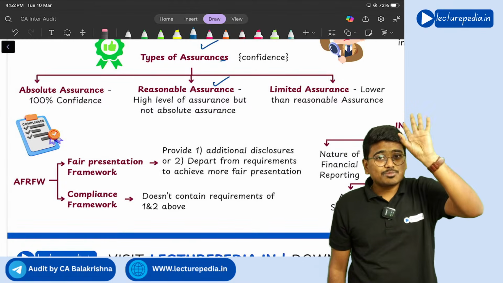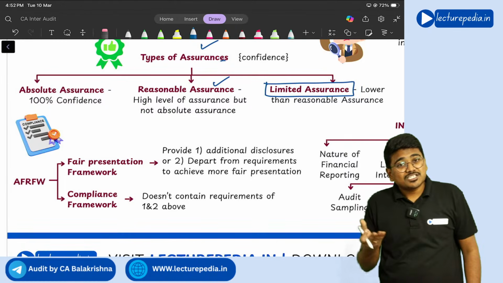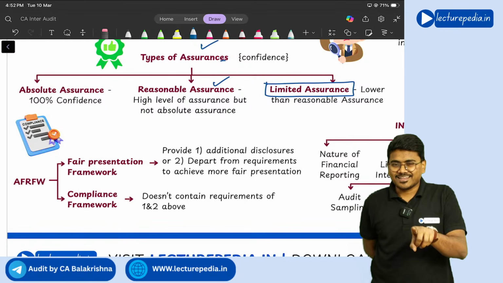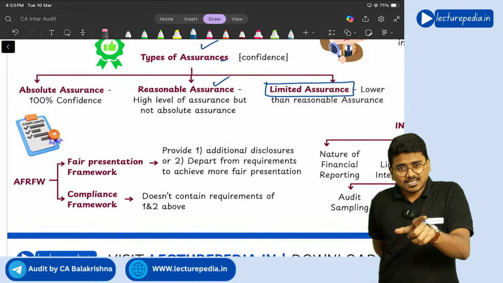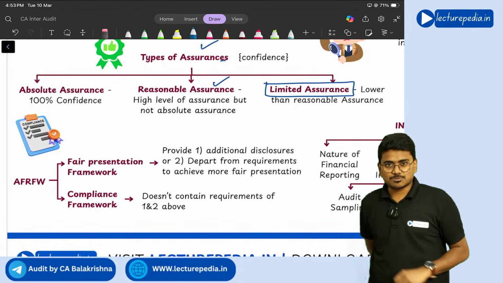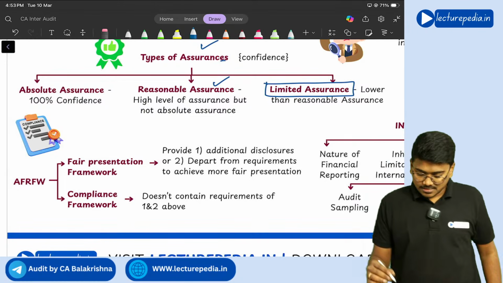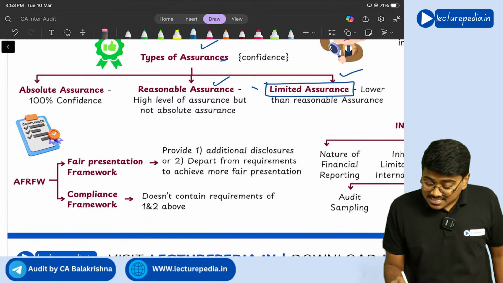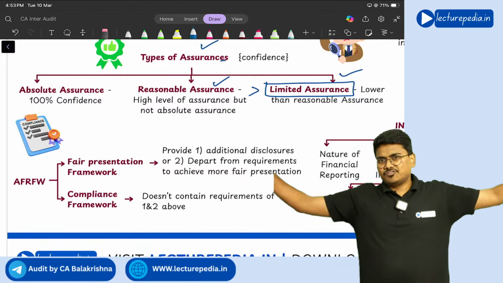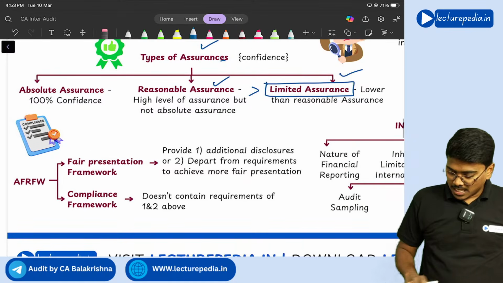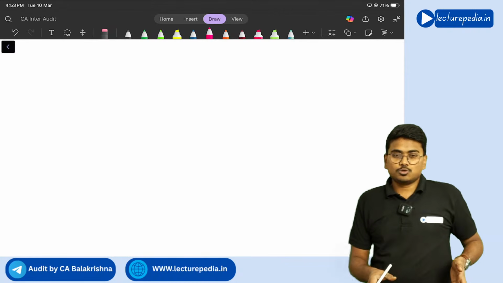There is also another type of assurance, which is limited assurance. What is this limited assurance? I will explain this in detail within just two to three minutes. The level of assurance that you give in limited assurance is lesser than reasonable assurance. Sir, what is this level of assurance? We are confused. Don't worry, I will give you clarity. My duty is to give you clarity.